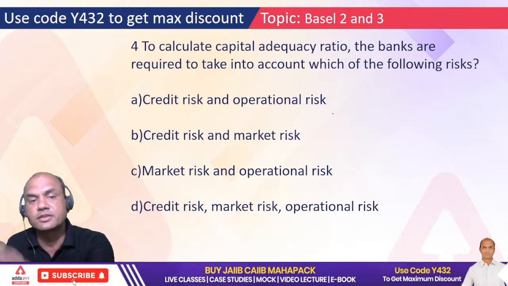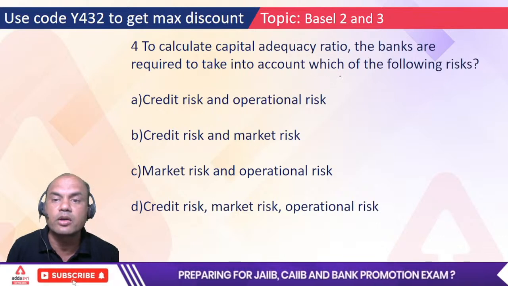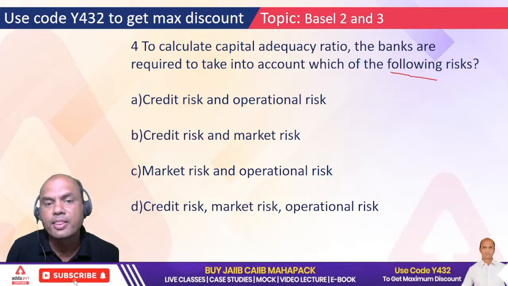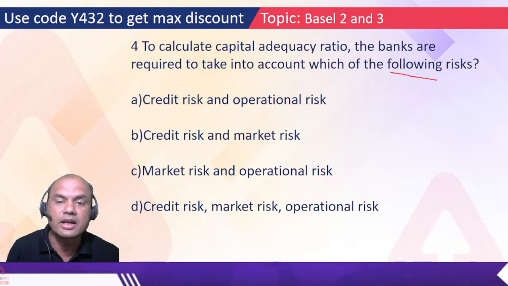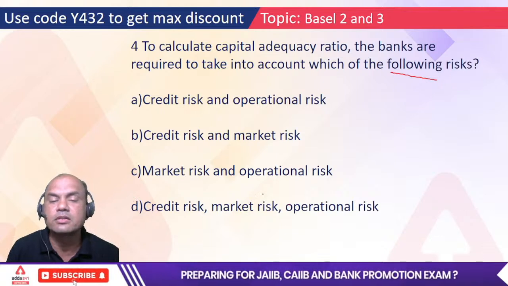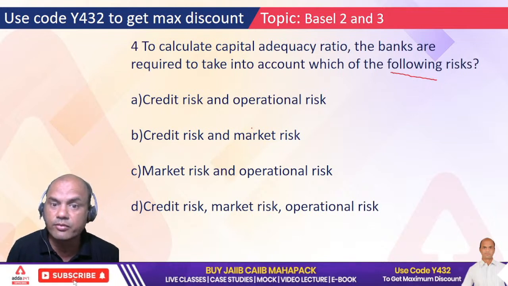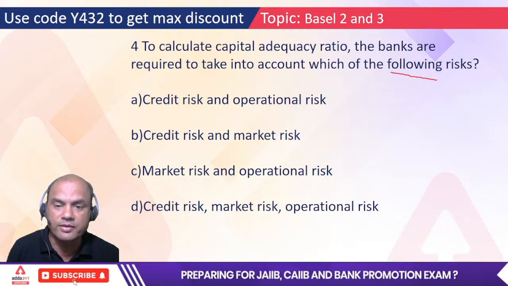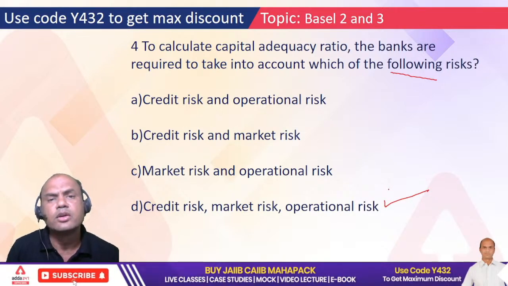Next. To calculate the capital adequacy ratio, the banks are required to take into account which of the following risks? Now, which are the 3 risks? Just now I told you. Credit, market and operational. Fast. I want the answer fast from every one of you. We don't have time to waste. Right. Correct. Everyone is typing the same. D. Correct.